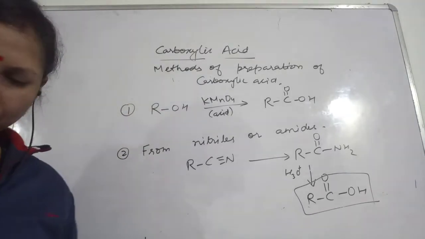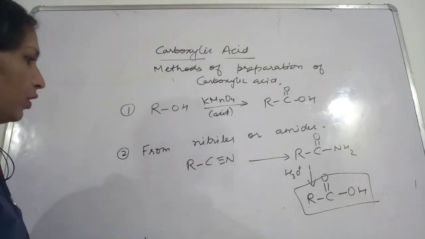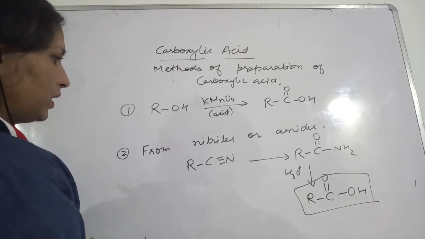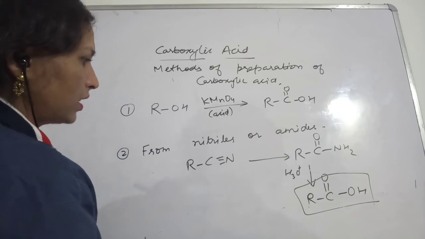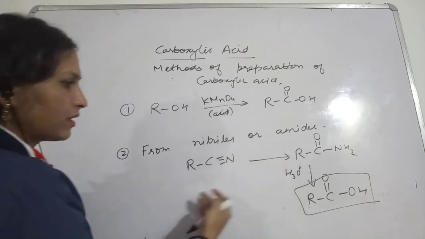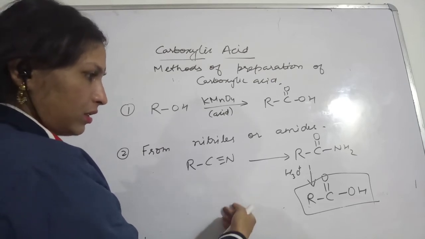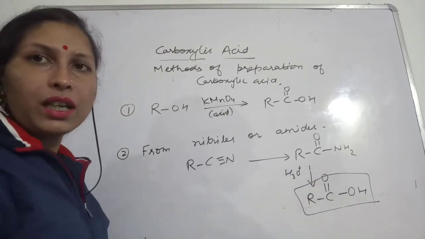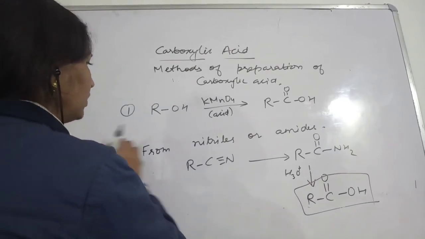Now next, from two methods, from nitriles or these amides we have seen, or directly from amides you can oxidize them. After oxidation, followed by hydrolysis, you are going to get this carboxylic acid. Okay, so next you see the third.